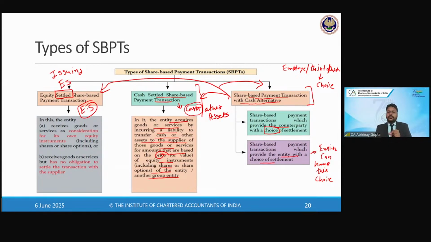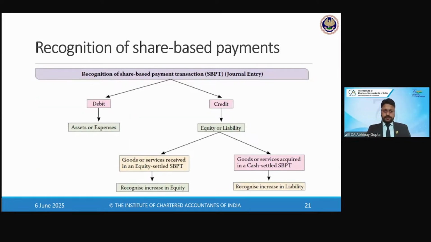And if this is not yet decided and is to be decided in future, maybe near the settlement date, either by the other party or by the entity, right? Then it will be regarded as a share-based payment transaction with cash alternative, right? We will do the practicals for all these three approaches, how we go about the calculations as well as the accounting and the journal entries, right? So just bear with me for some time.